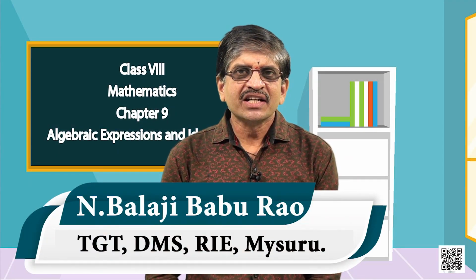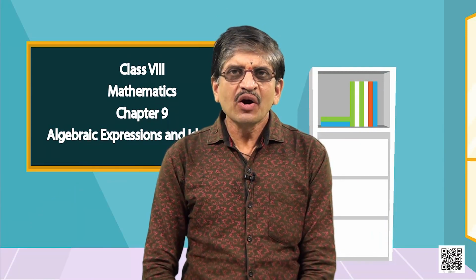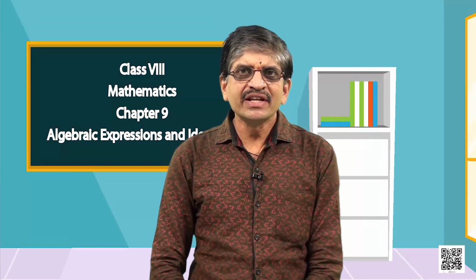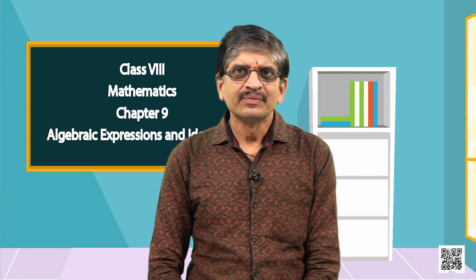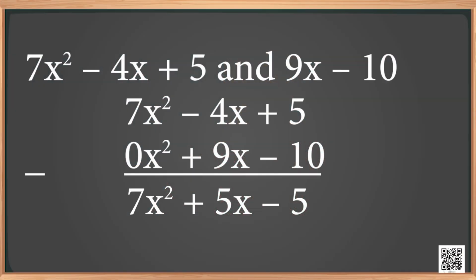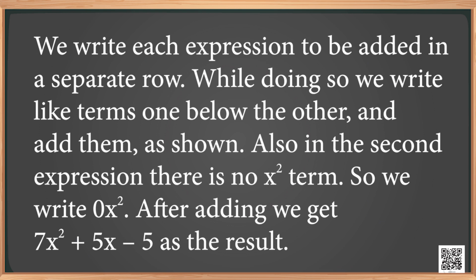Addition and subtraction of the algebraic expressions. Let us now recall how to add the algebraic expressions which you learnt in your 7th standard. Are you ready? Good. Add 7x square minus 4x plus 5 and 9x minus 10. Observe how we do the addition. We write each expression to be added in a separate row.